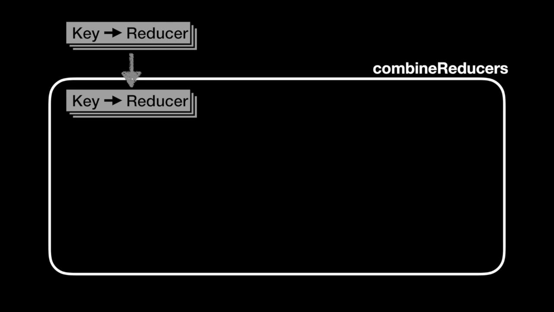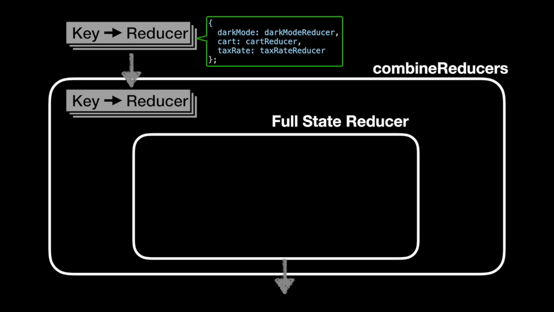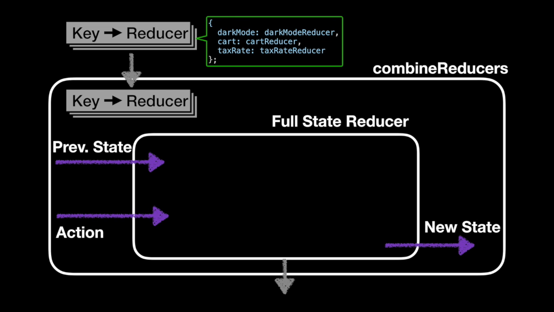So, another higher order function, combineReducers. This time we're taking in a mapping from keys to reducers. This is what it would look like in my demo application. And we're returning one single reducer function. Reducer functions take in a state and an action and return a new state.